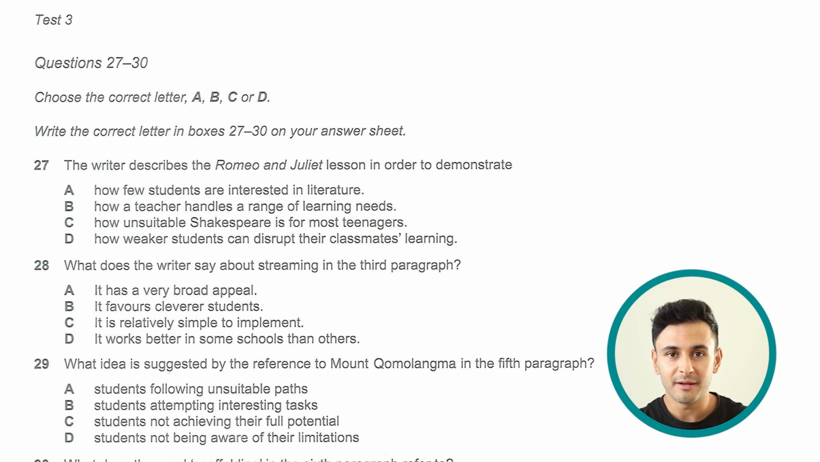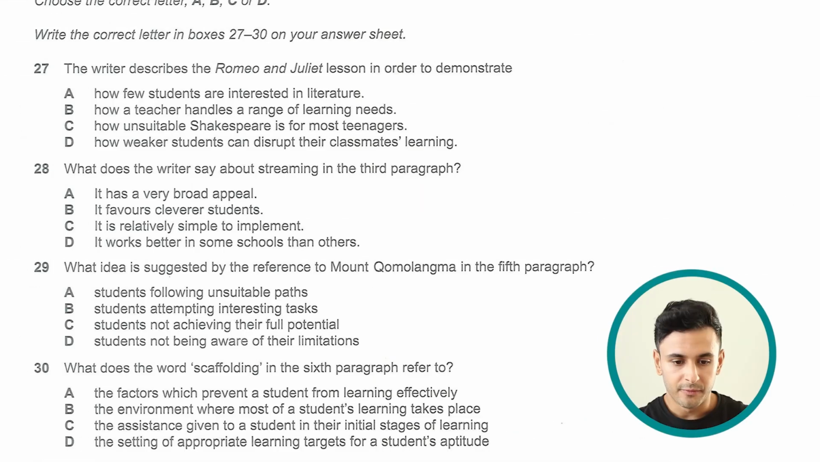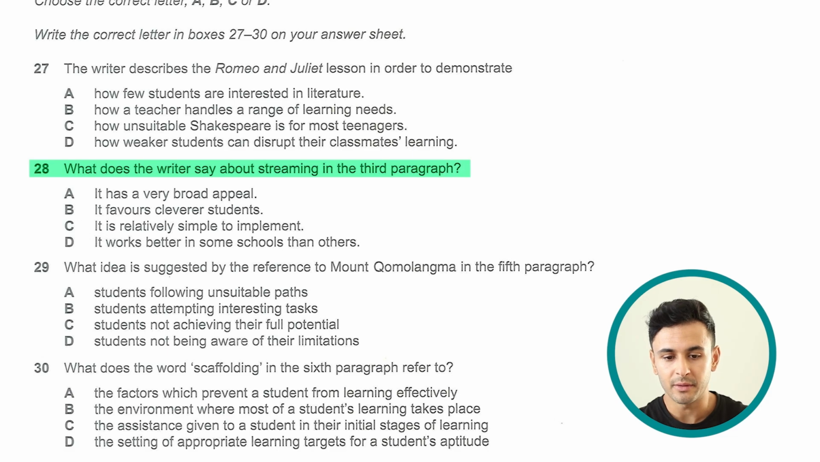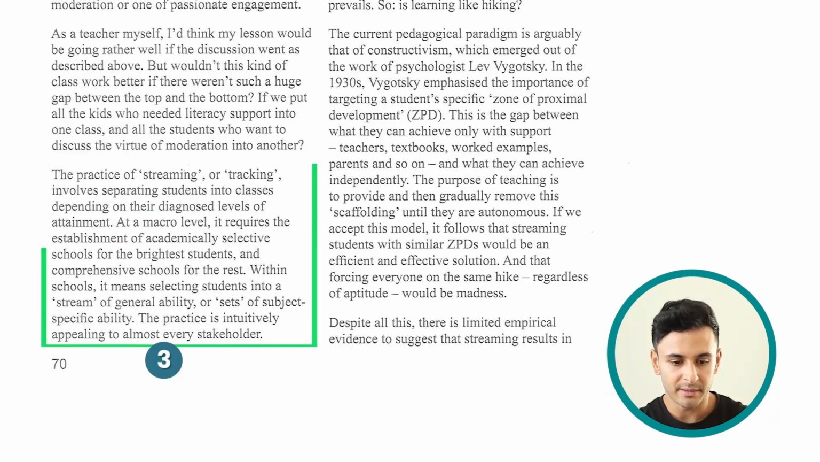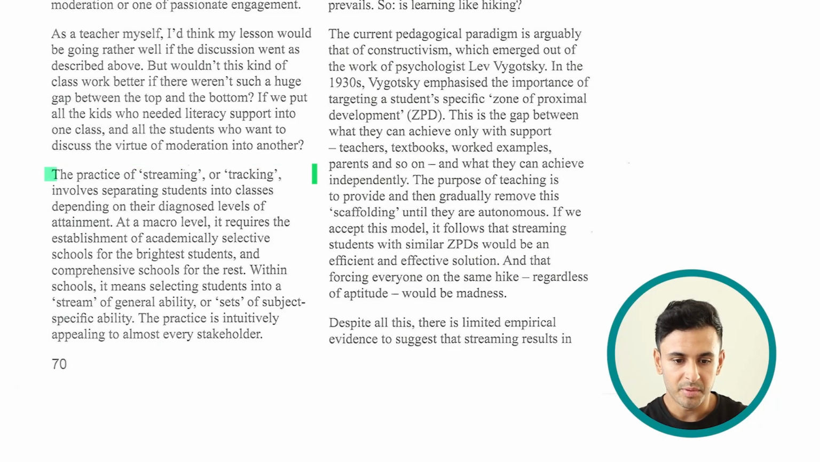So I feel that the right answer here is B, which is how a teacher handles a range of learning needs. If we go to question 28, what does the writer say about streaming in the third paragraph? It tells me the exact paragraph that I need to go to, which is the third paragraph, so let's start reading there. The practice of streaming, that's our keyword, but let's see what the streaming means.